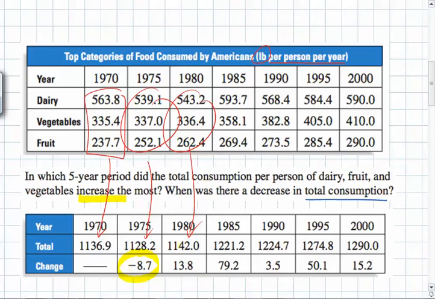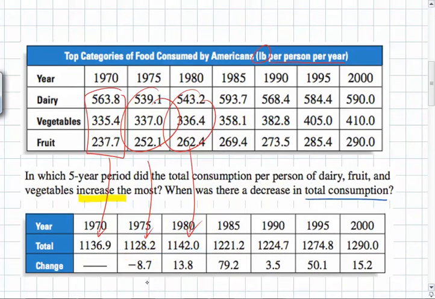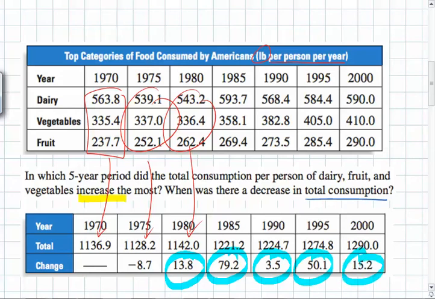And then the same thing was done for these two numbers. 1,128.2 was subtracted from 1,142, meaning Americans ate 13.8 pounds more. So you fill in the rest of these boxes, and then you can answer the questions that were asked.